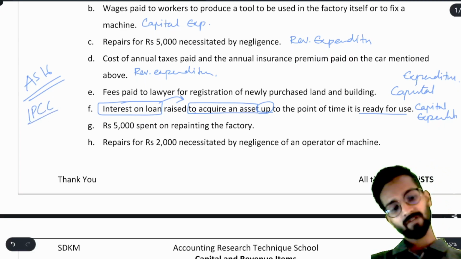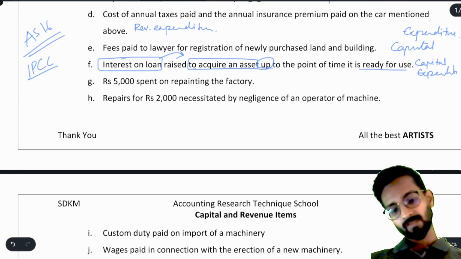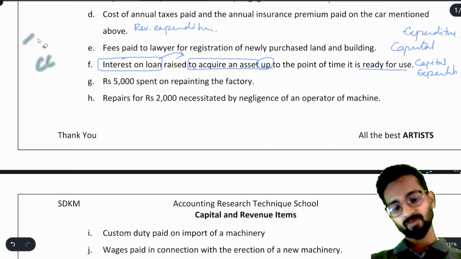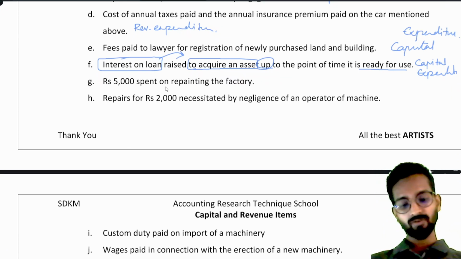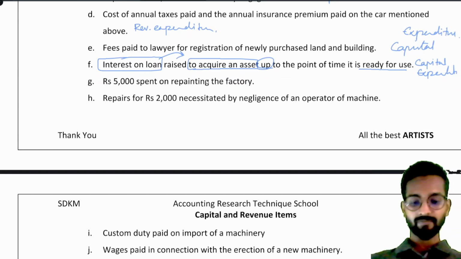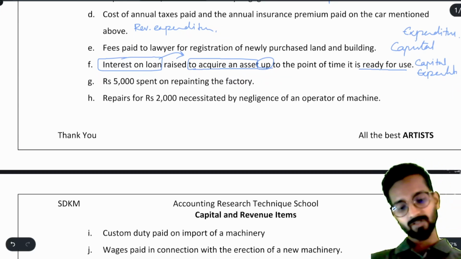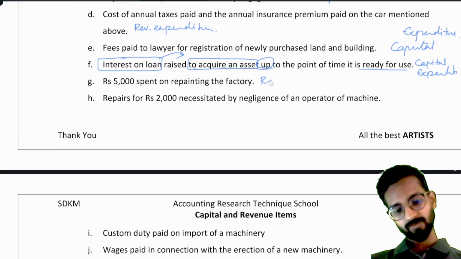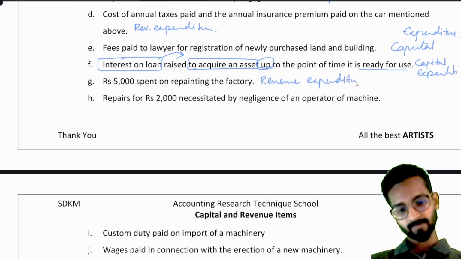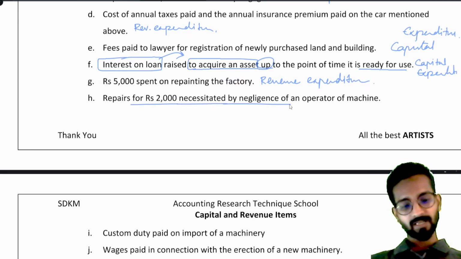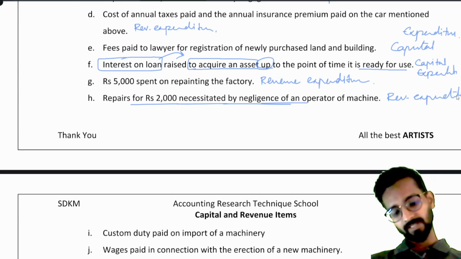Okay, now after this, rupees 5,000 spent on repainting the factory. Now if you are repainting the factory, 5,000 rupees you are spending, that is your revenue expenditure. Then repairs for rupees 2,000 necessitated by negligence, again negligence, it will again be revenue expenditure.